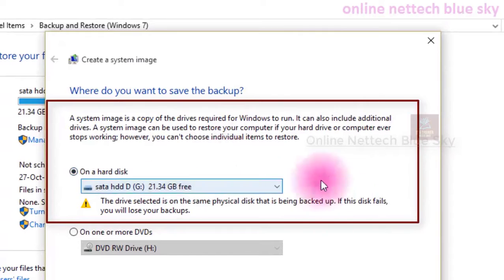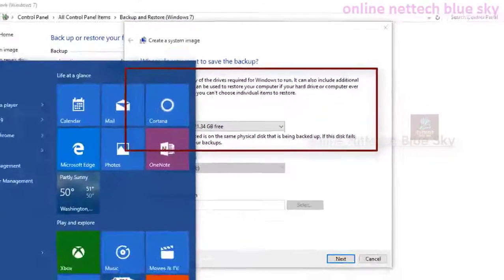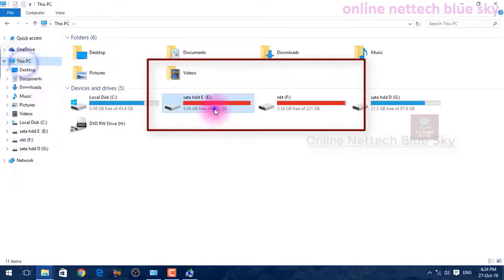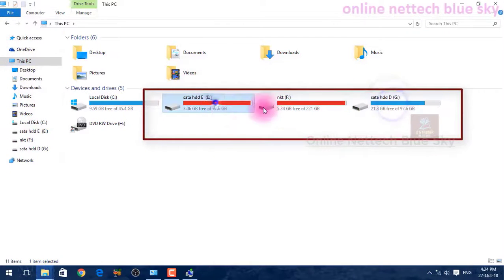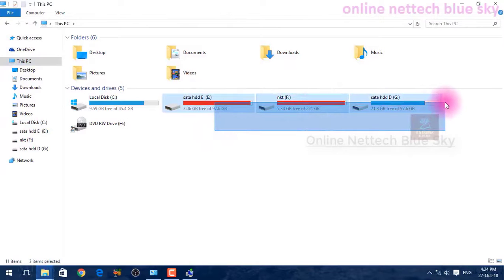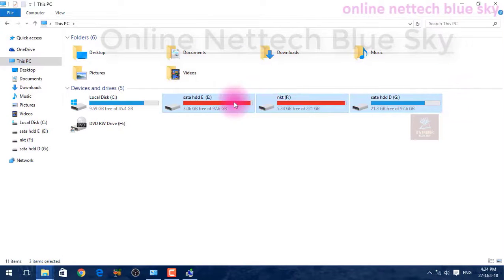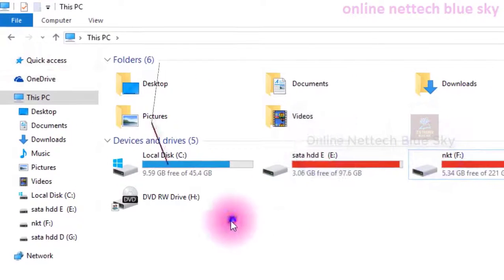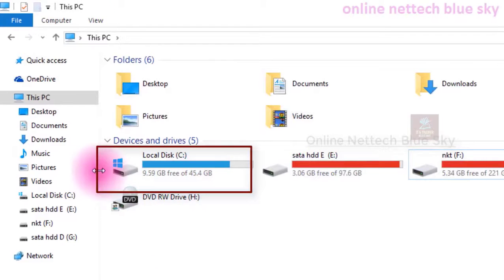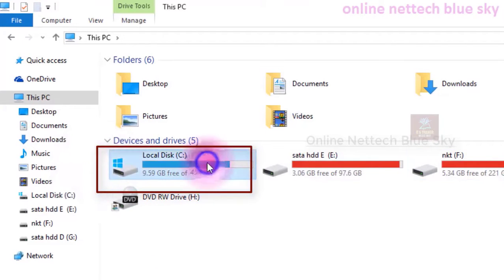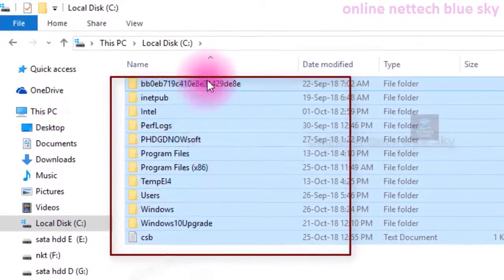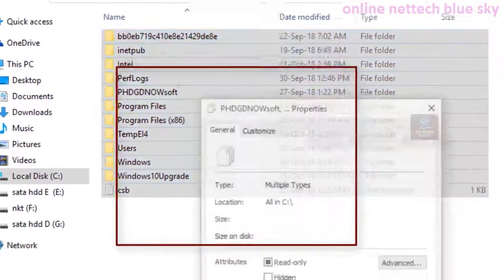First you select your data. How can we select your data? In files, you can see this is not a partition backup. I could take a backup of this partition, but I'm only taking a backup of the main operating system, and I already created these three partitions. How can we create a partition? This takes all the data of this hard disk, the main system operating system files and all your data.